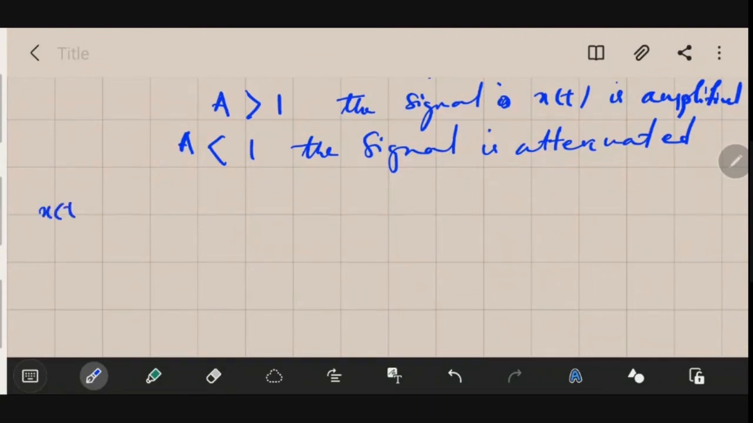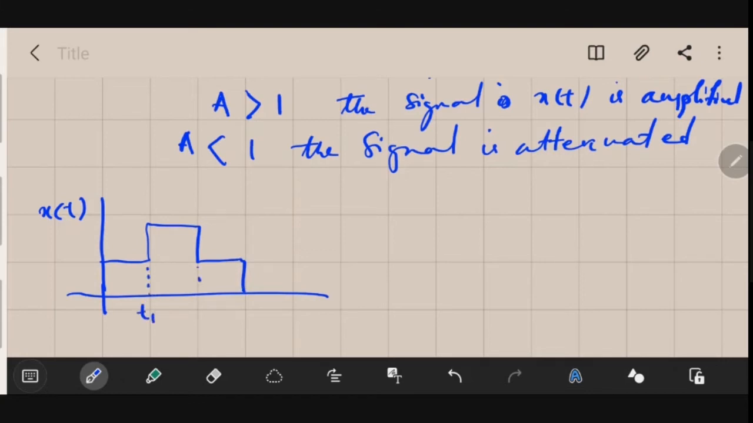Let us say that we have a signal x of t which is given like this, and this is the time. Let's say this is t1, this is t2 and this is t3, and the amplitudes are like this: here it is 1 and here it is 2 volts. Let us do this operation on it. Let's say the value of capital A is 2, so we are finding 2x of t. You could take any other values also, but here we are just taking 2.